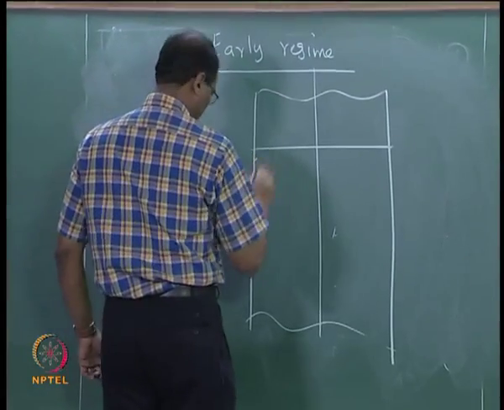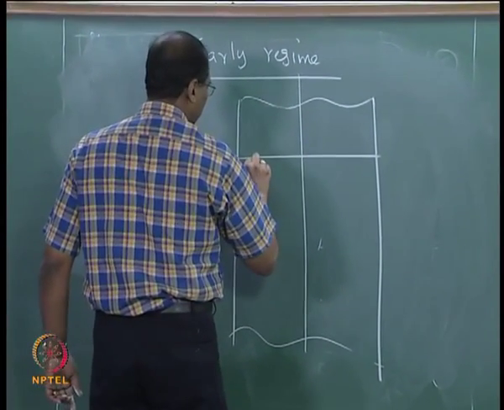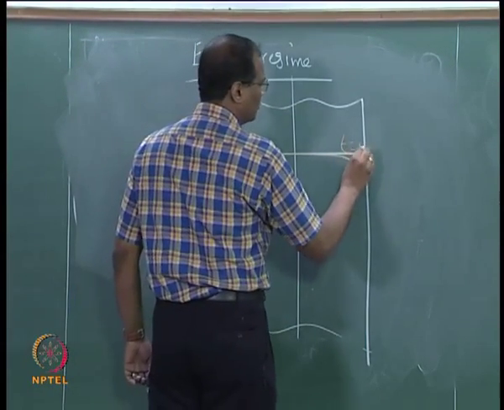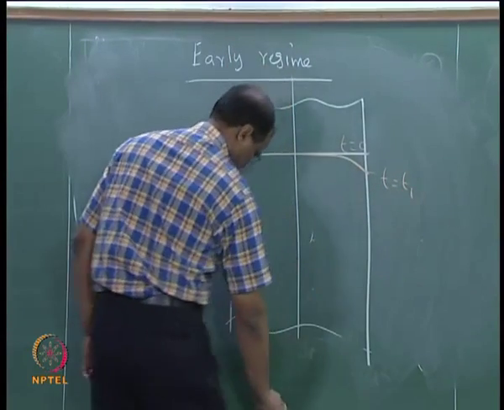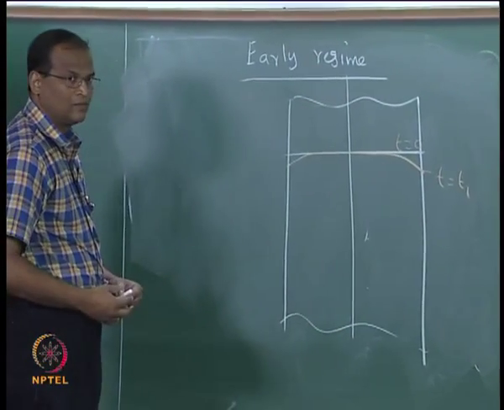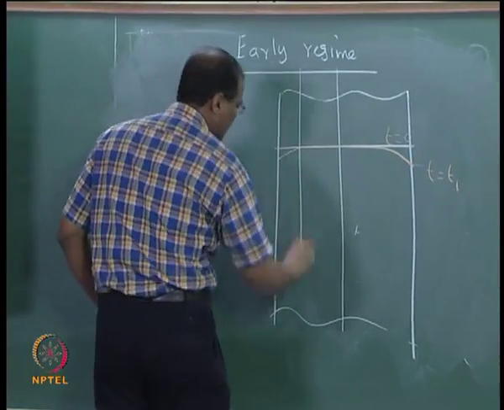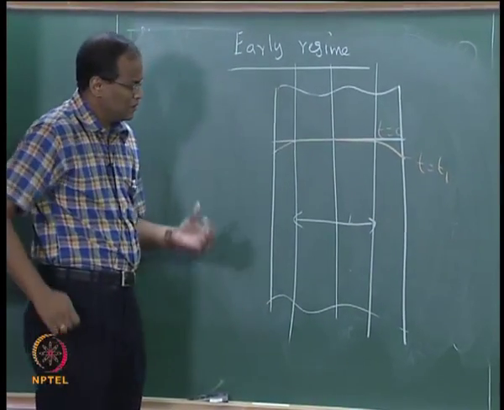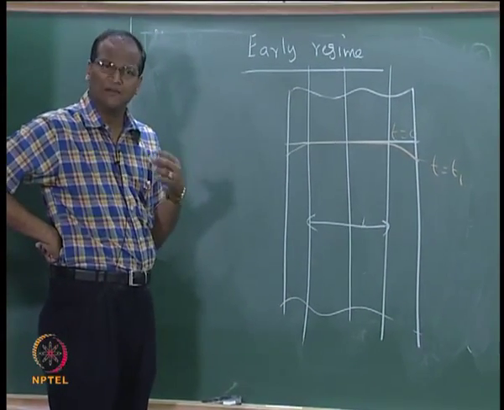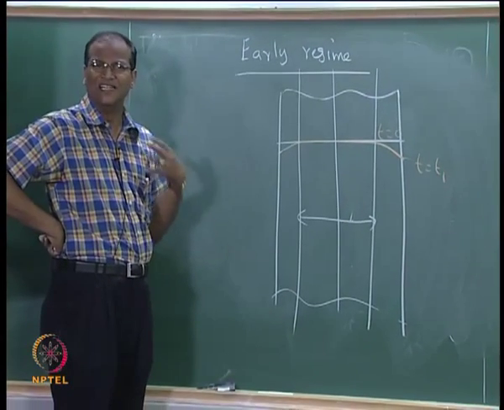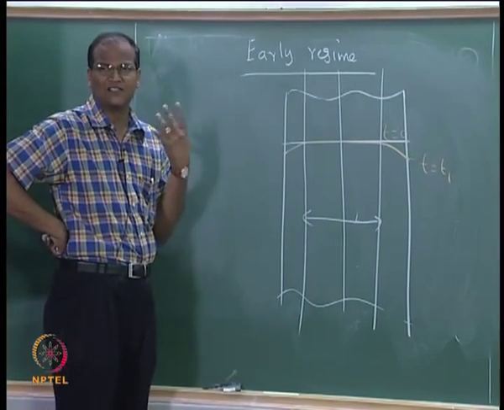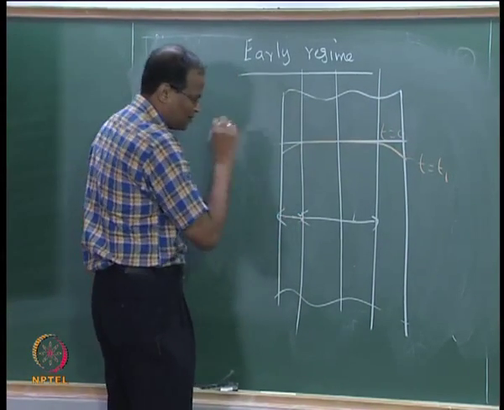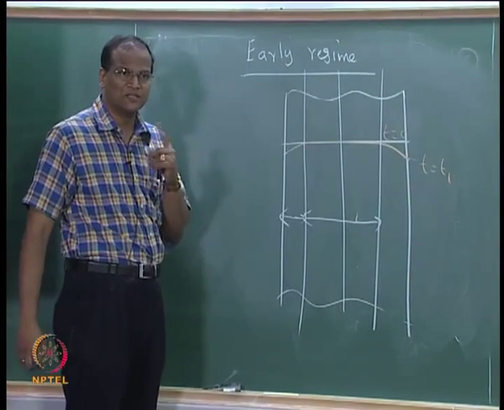Okay, so after some time the temperature is, this is T equal to 0, this is T equal to T1. Okay. What about this region? This region which I have enclosed by the two arrows is completely ignorant of the presence of a disturbance, that is some cooling has taken place at x equal to plus or minus L. Okay. This region, this is the region where the effect of the disturbance is felt.